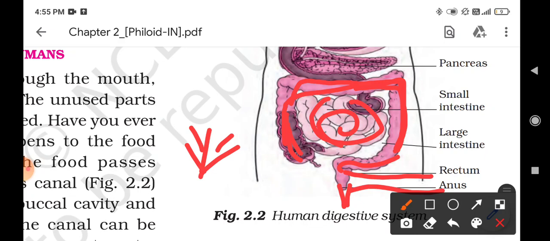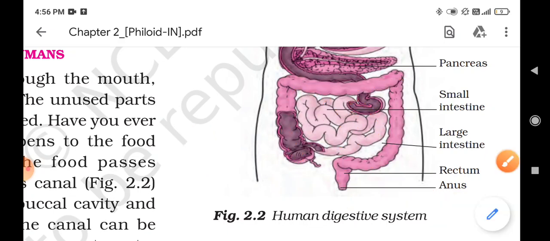These are the two things that join the human digestive system from one end to another. Ingestion is taking the food into the body through the mouth, and egestion is throwing the waste material out of the body.